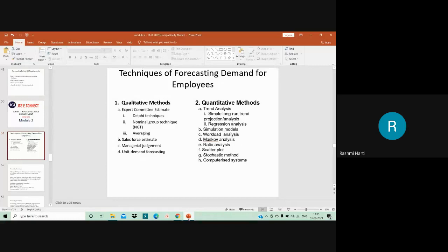The estimates which are being made are very much subjective and judgmental.